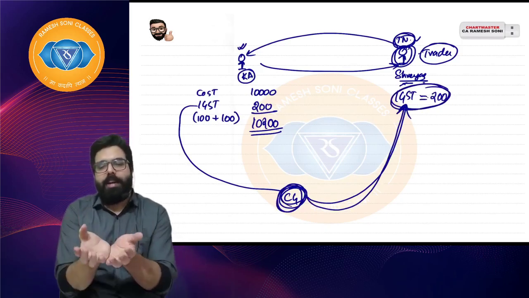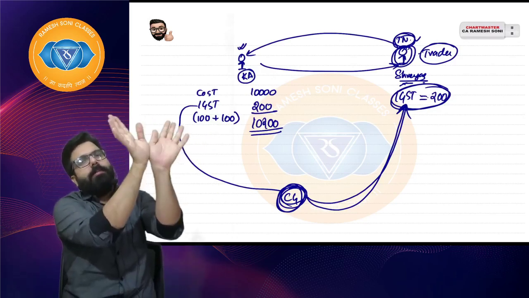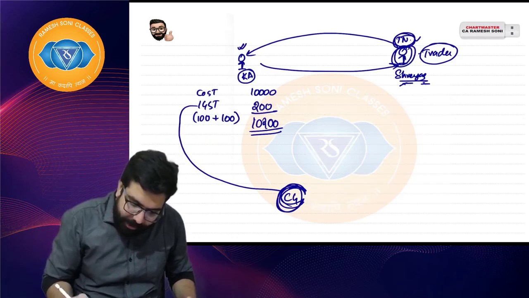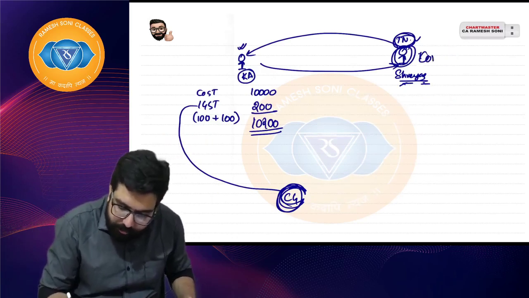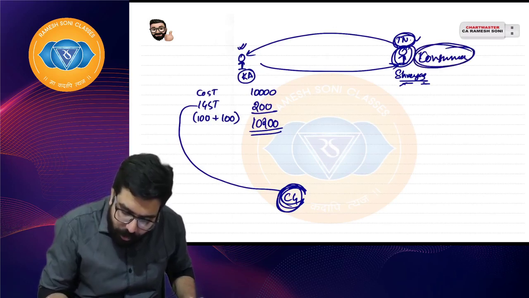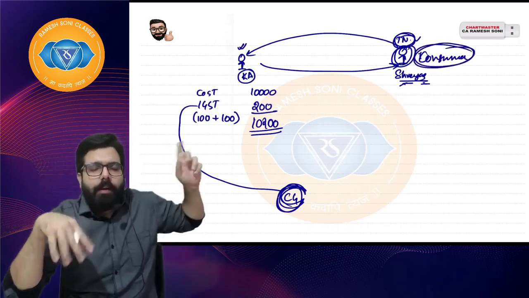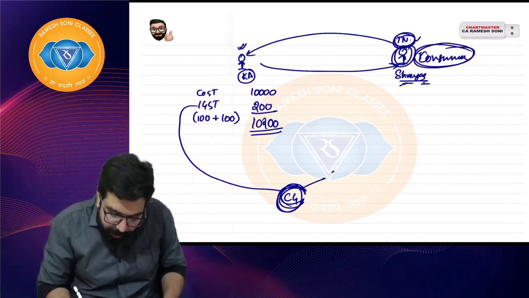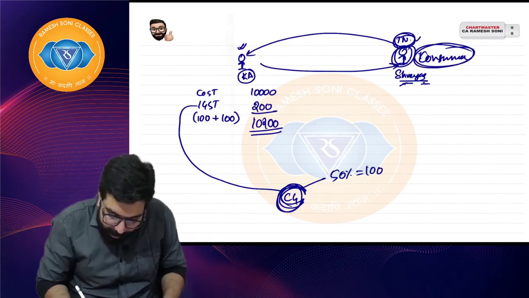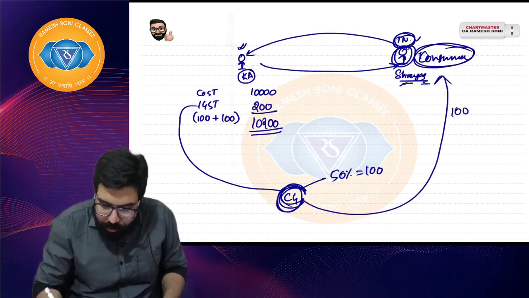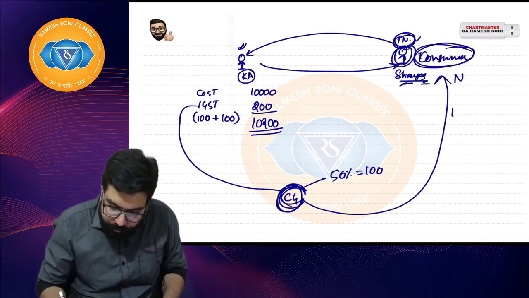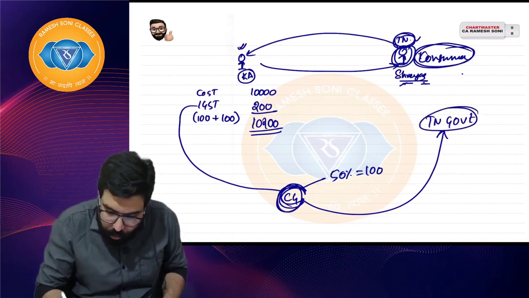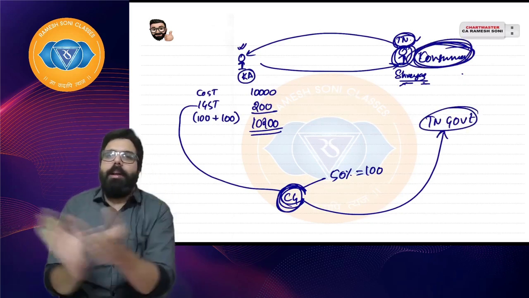I hope everyone is clear, because the central government has it. The central government will transfer him the credit. He will get the credit. But supposing Shreyas is a consumer. Sir, what if Shreyas is a consumer here? Consumer means consumption is done. It means the state government of Tamil Nadu should get 50% and the central government should get 50%. So the central government will keep its 50%, that is 100 rupees, and the remaining 100 it will transfer to the Tamil Nadu government, because the goods are consumed in the state of Tamil Nadu. I hope everyone is clear.